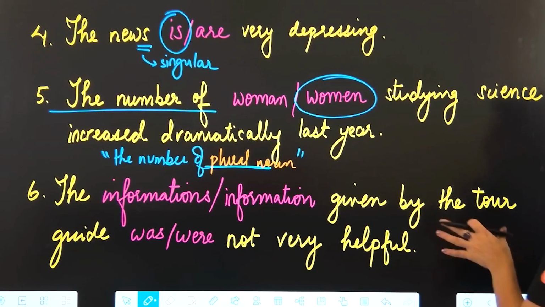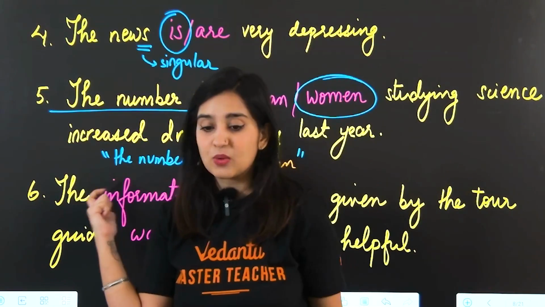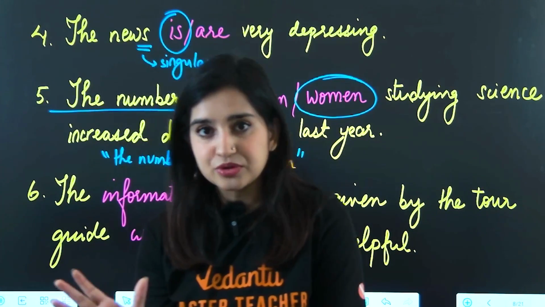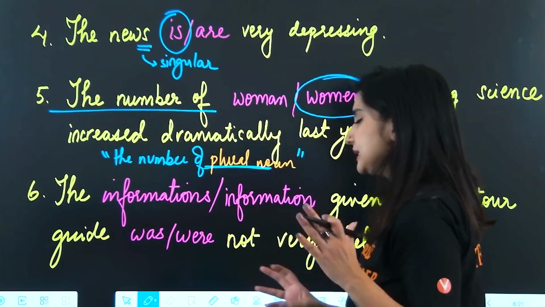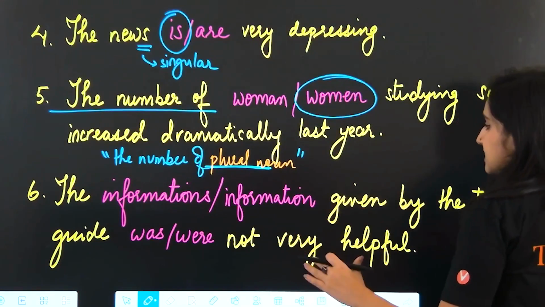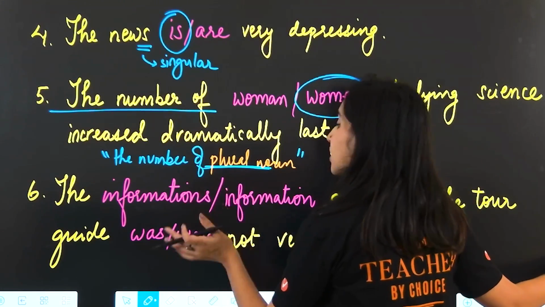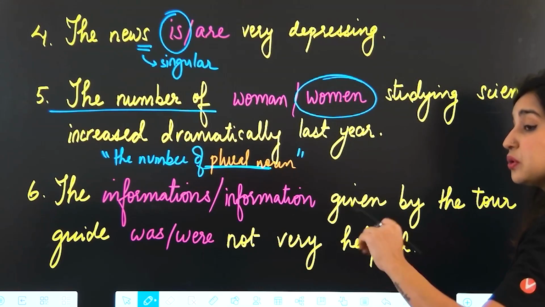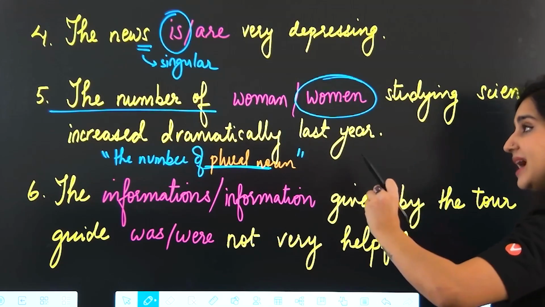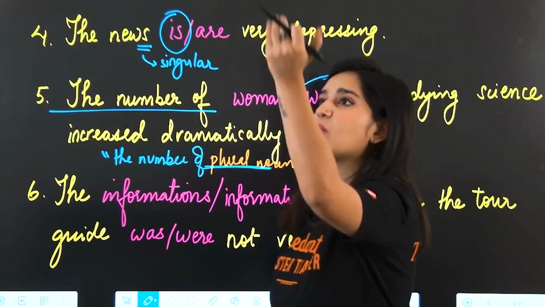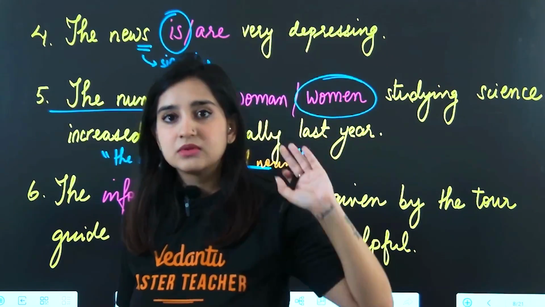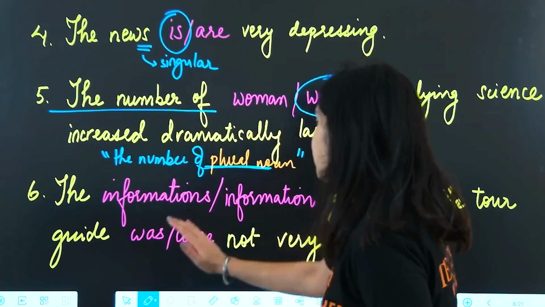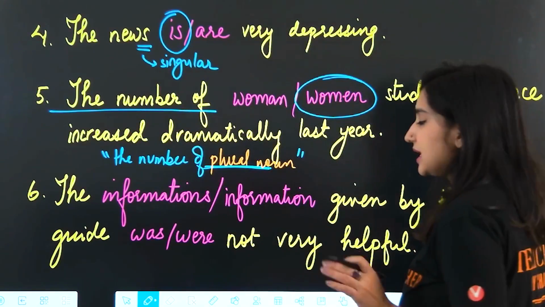Now here this is to confuse you a little bit, and this question also acts as a bridge to the next topic that I want to introduce you to, which I referenced early in the session. Okay, first thing, you need to consider the information or informations given by the tour guide. Now if the tour guide told you a lot of things, you might think, okay, he's told me more than one thing. More than one, you just told me, means plural territory. So I'm going to go with informations. That is your thought process right now.